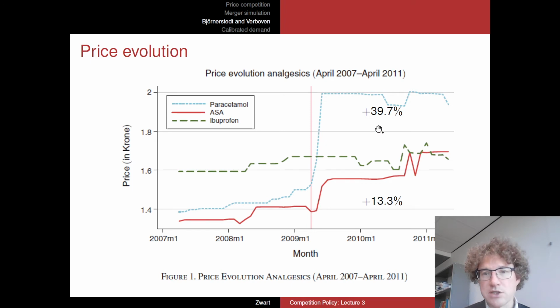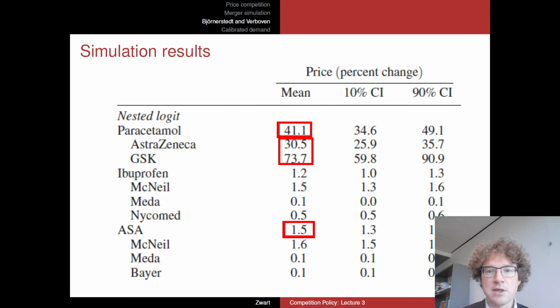In practice, it's more or less 40%, and if you look here, it's well within the confidence intervals around this 41% that we measured. That's sort of comforting, right? That merger simulation is apparently, at least as far as this figure goes, congruent with what you see in practice.